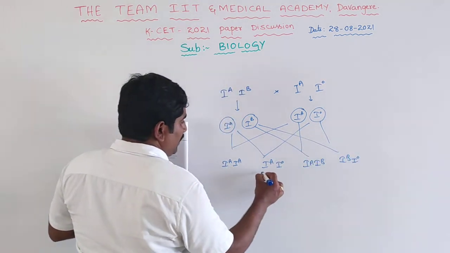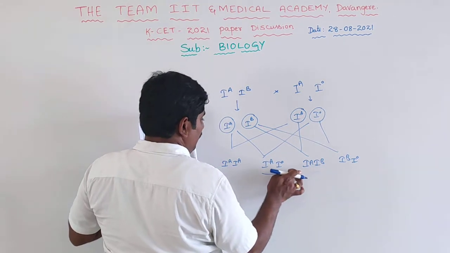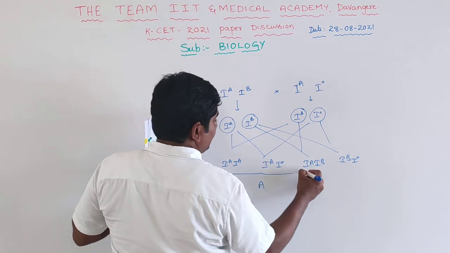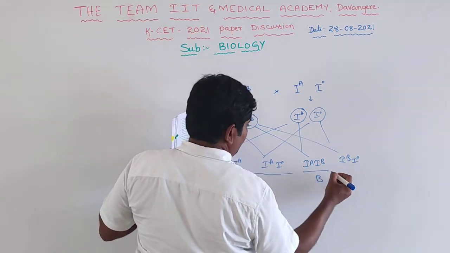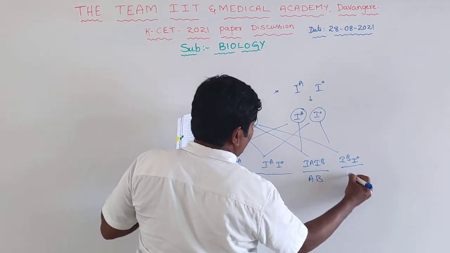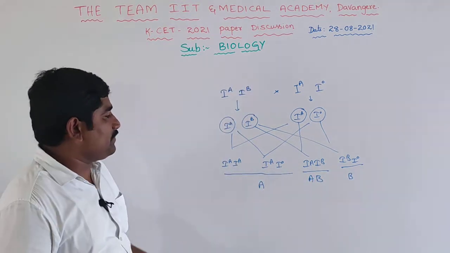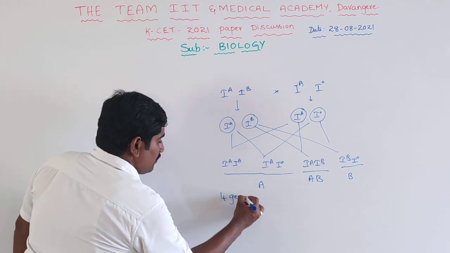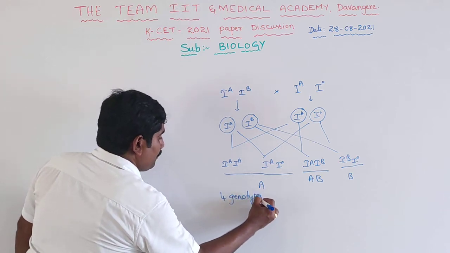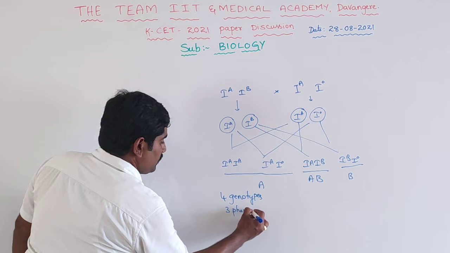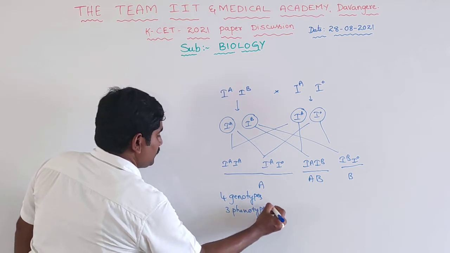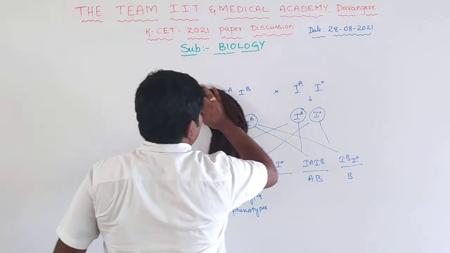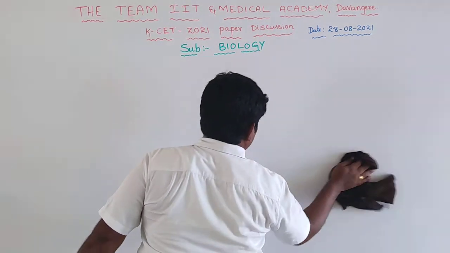So these two are A, and this is B, and this is AB, and this is B. So there are four types of genotypes. So your answer is four genotypes and three phenotypes. Clear or no? So that is the concept. Four genotypes and three phenotypes.